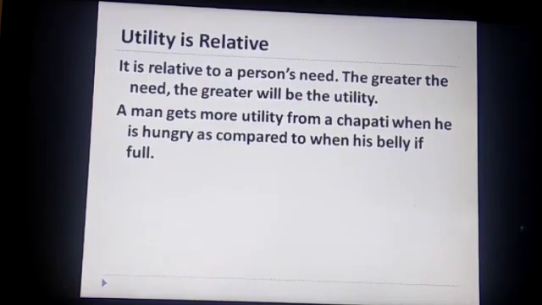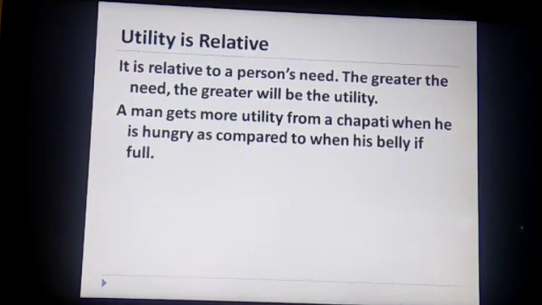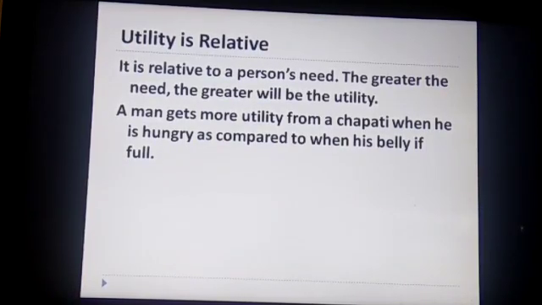Same example, a man gets more utility from a chapati when he is hungry as compared to when his belly is full. If the person is not that hungry, a chapati won't give him that much satisfaction. Utility is all about satisfaction. But when he is hungry, that same one chapati will give him maximum satisfaction.